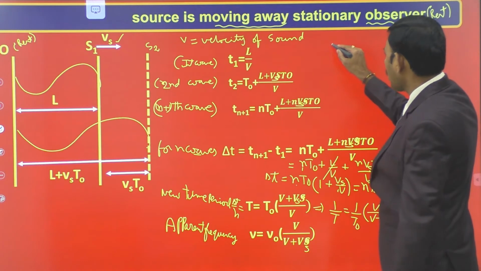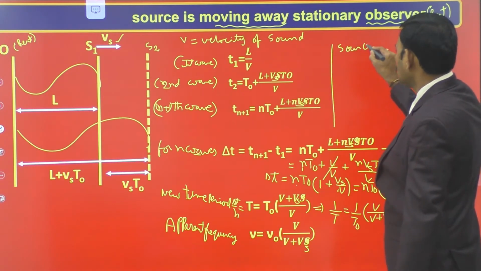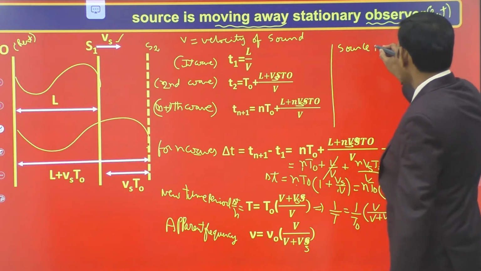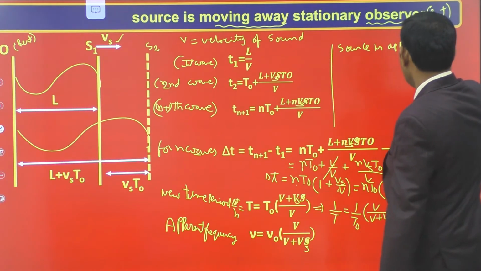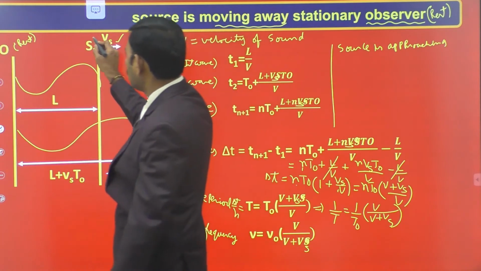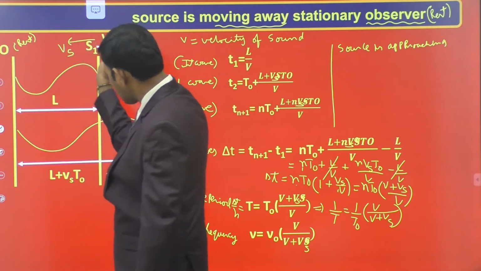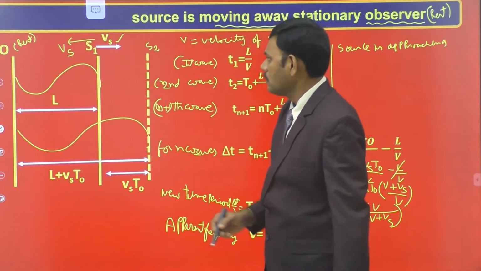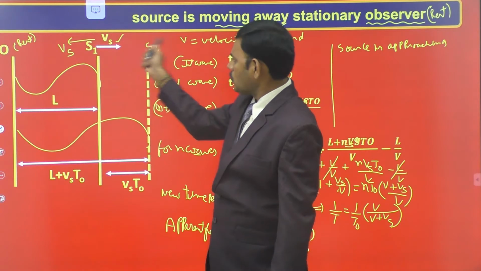Now consider the contrary case, in which the source is approaching the stationary observer. The observer is stationary, but we reverse the case. So far we did the derivation for the source moving away.